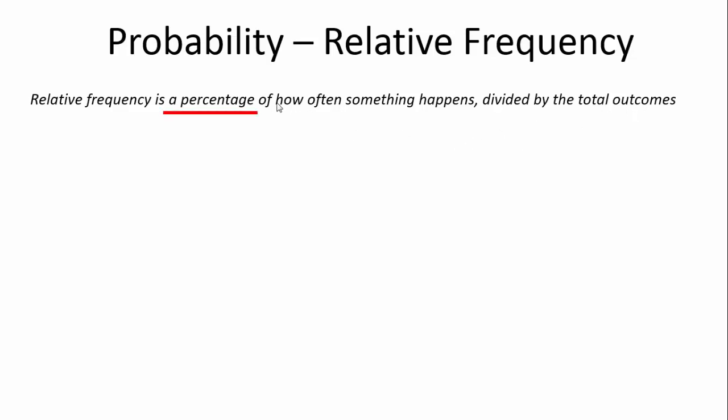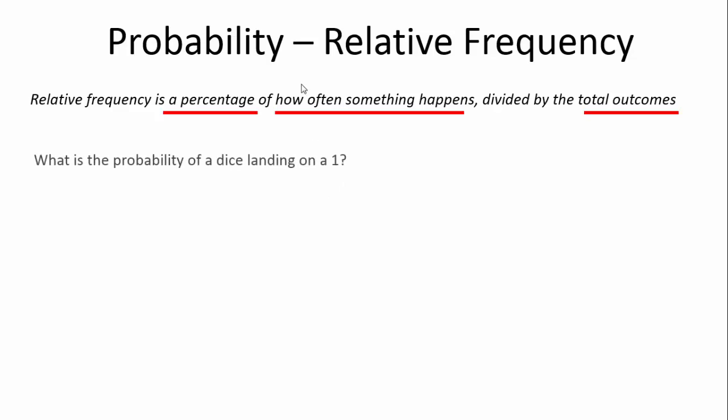Right? So it's a percentage. We know that because it's probability. It's how often something happens divided by the total amount of times it could have happened. Right? So what is the probability of a dice landing on 1? That probability is 1 in 6 chances. Right? That is very easy. This is not relative frequency. We know that a dice has 6 options, and we want to know what the probability of it landing on one of those options is, and that's 1/6.